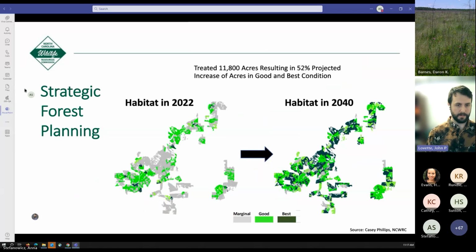And when you compare 2022 to 2040, we've treated almost 12,000 acres of forest over that 20-year period, and increased the forest habitat quality by 52% of acres in that good and best condition. All of this is facilitated by the fact that we have developed all of these data sets in a way that they are centralized.